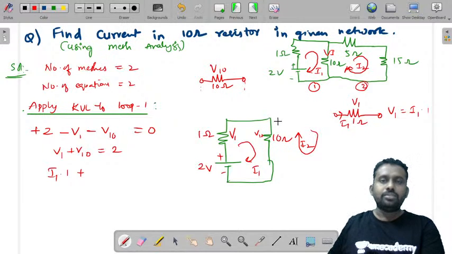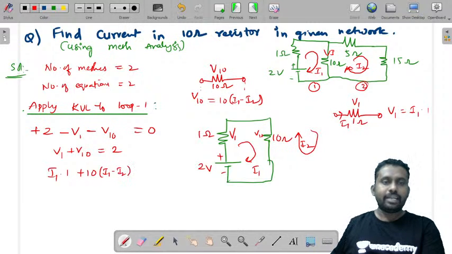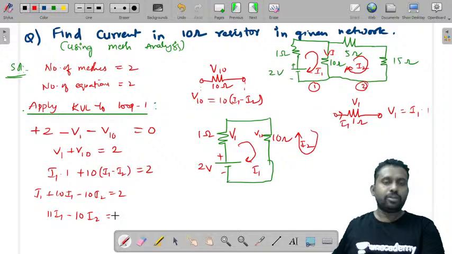So this is I1 minus I2. So V10 is equal to 10 into I1 minus I2. So I1 plus 10 into I1 minus I2 is equal to 2. This is one equation. You can simplify this as I1 plus 10 I1 minus 10 I2 is equal to 2. So this is 11 I1 minus 10 I2 is equal to 2.